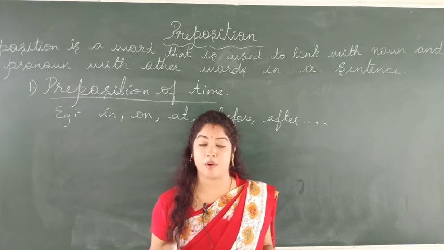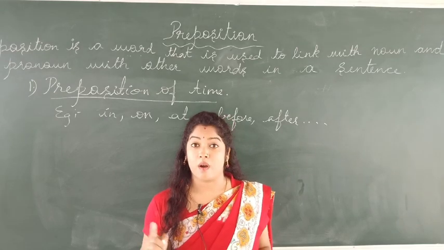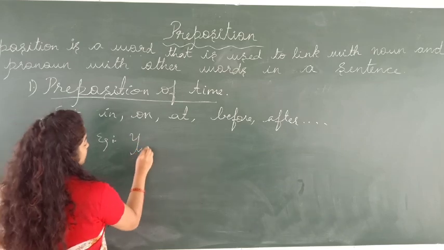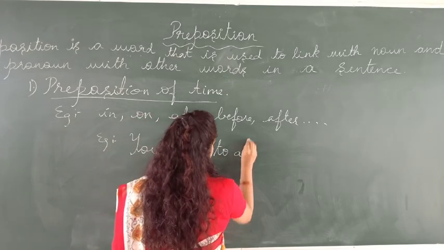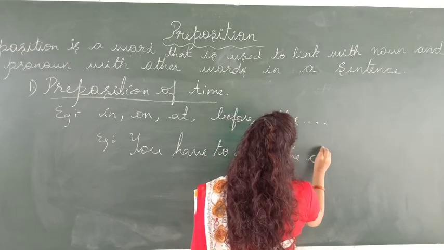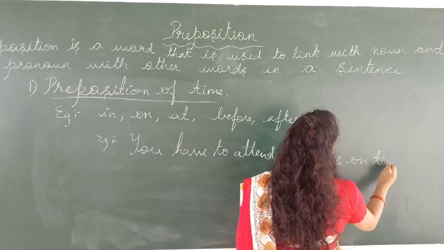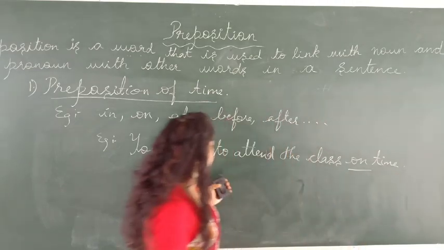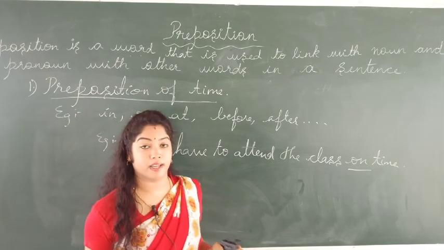So the teacher warns him, from tomorrow onwards you have to attend the class on time. So here, on is the preposition. Even this sentence is mentioning the time. You have to attend the class on time.